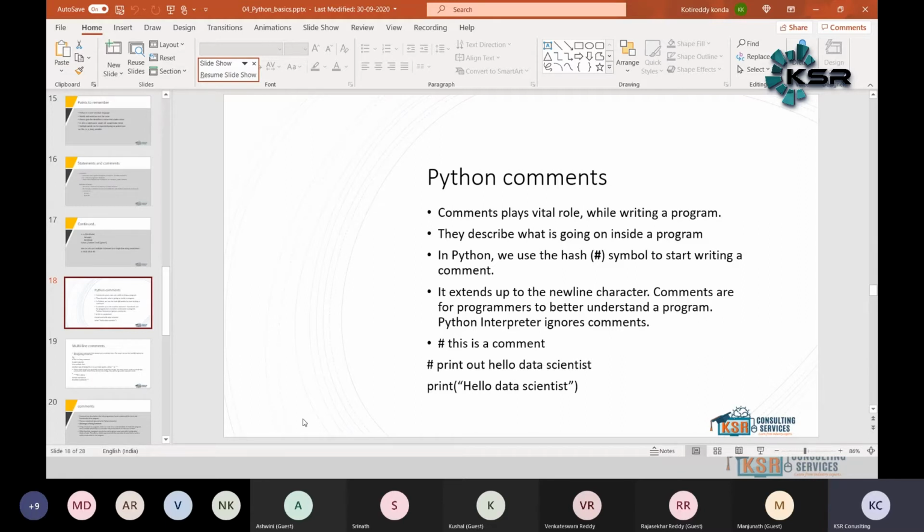You might be able to read the program, but why did you write this step? Why did you write that step? Because you have not mentioned the comments. The best way to describe and remember any program is with the help of comments. What a comment does is describe what is going on inside the program, so that a person looking at the source code does not have a hard time figuring it out.